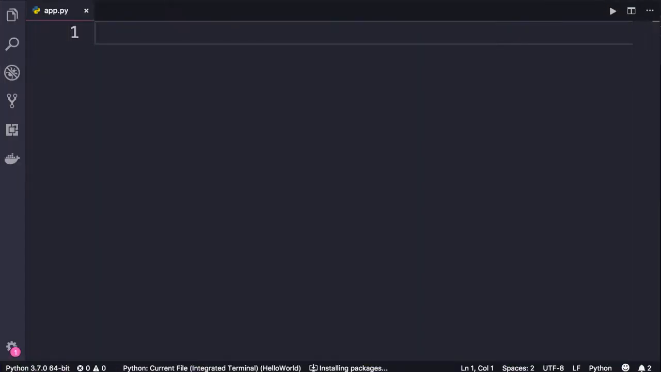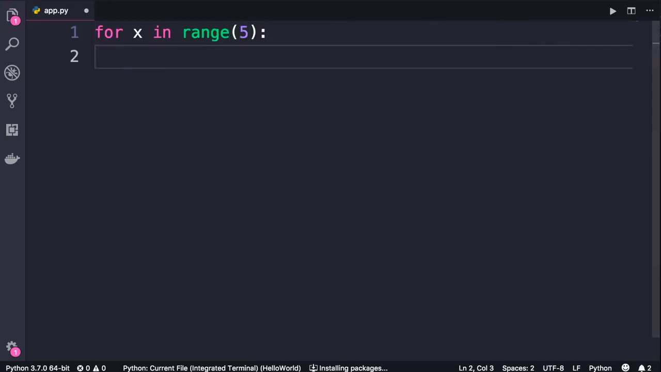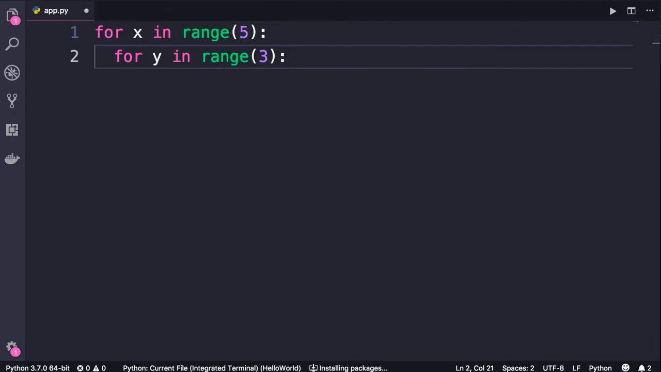In programming, we have this concept called nested loops. So we can put one loop inside of another loop, and with this we can get some interesting results. Let me show you. So I'm going to start with this loop: for x in range 5, colon. Now inside of this loop, I'm going to add another loop. So for y in range 3, colon.